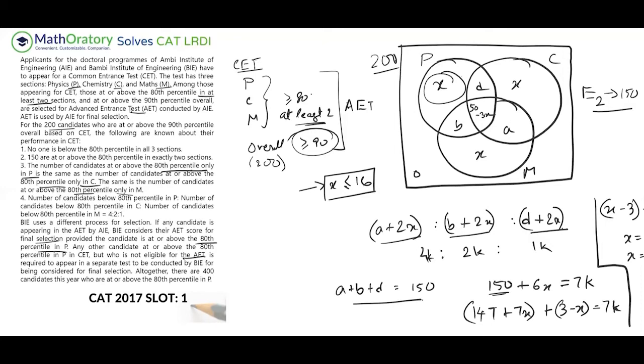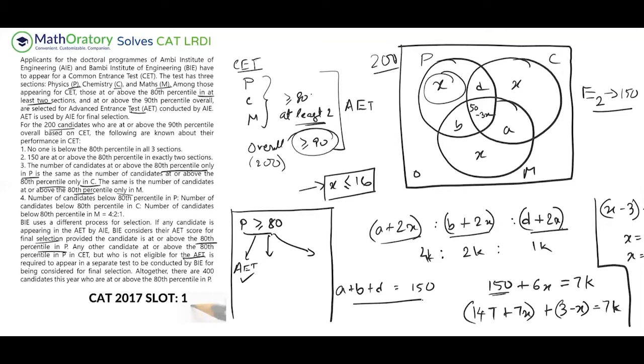That is too much to take in. Okay, let me write this down. Maybe this will be crucial. P greater than or equal to 80 percentile. So this is the main criteria. Out of which there will be three types actually. One type will be selected for AET. So AET they are selected. So we'll figure this out later on.